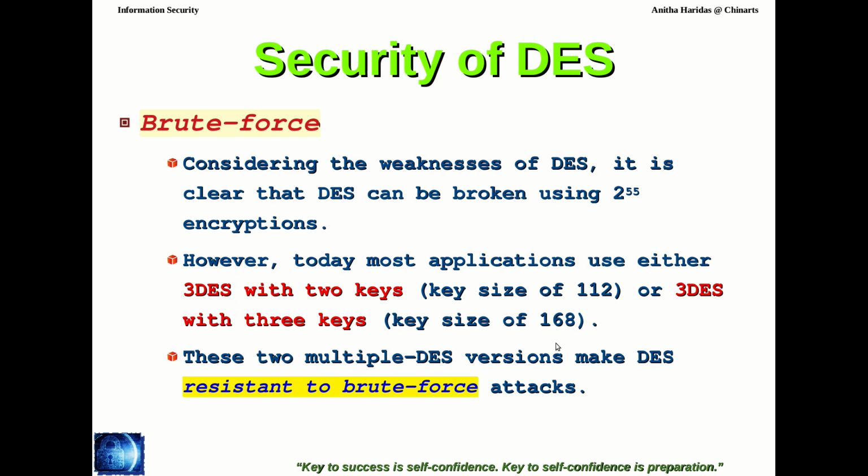So these two multiple DES versions, 3 DES with 2 keys or 3 DES with 3 keys, make the DES resistant to brute force attack, right? Though the DES is easily broken using 2 power 55 encryptions, the multiple DES versions make the DES very resistant to brute force attack.